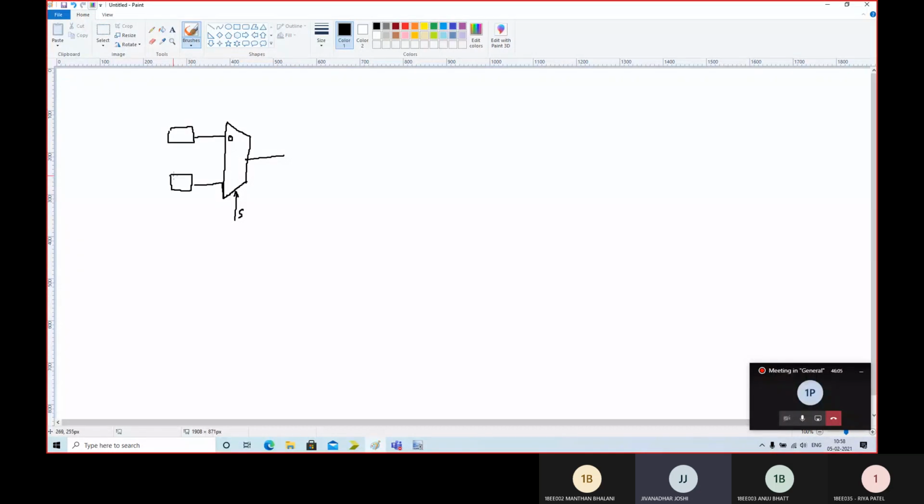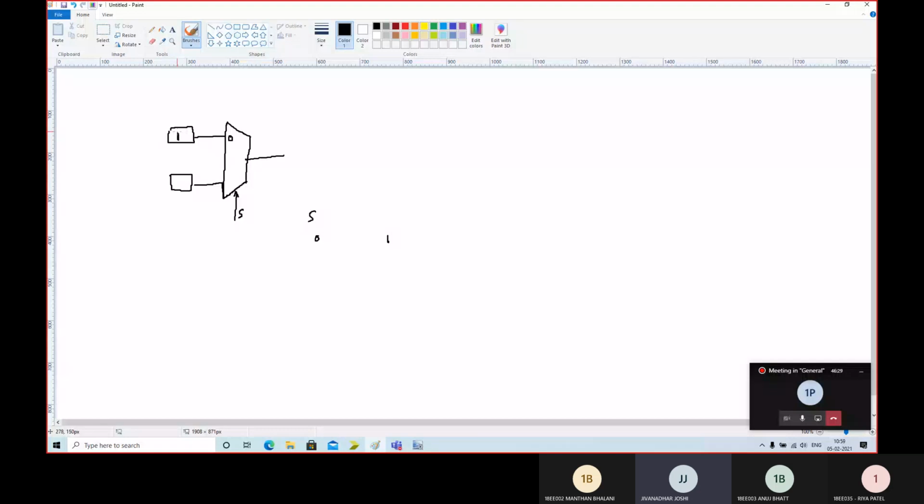So if I want that whenever I provide S equal to 0 I should get output 1, then I need to write 1 here, right? When S equal to 0, the first channel is selected, so at the input of the first channel I am providing the information 1.